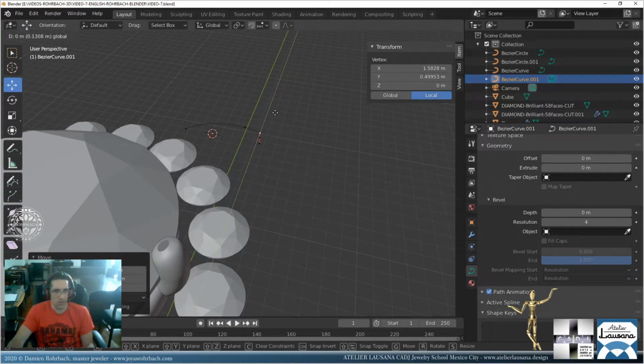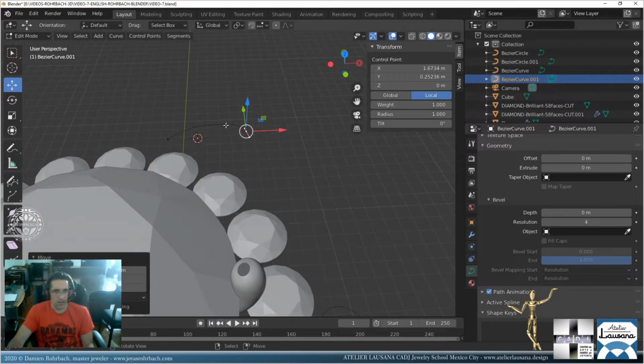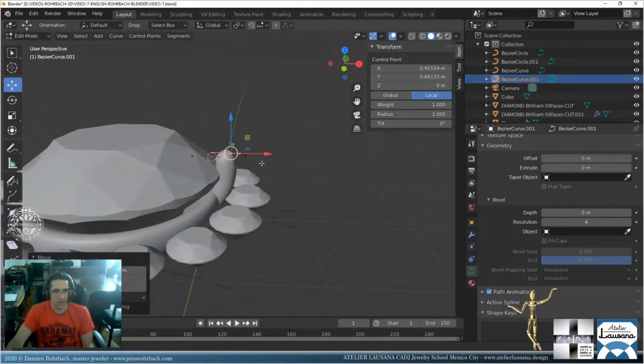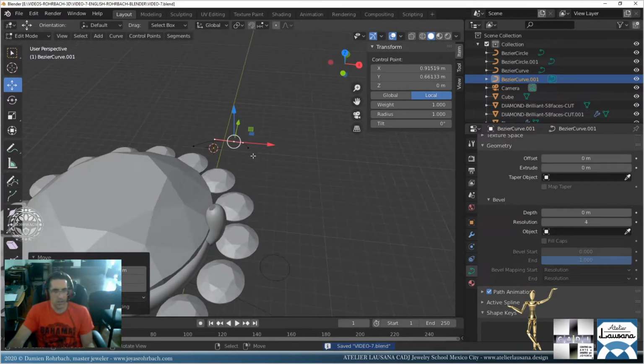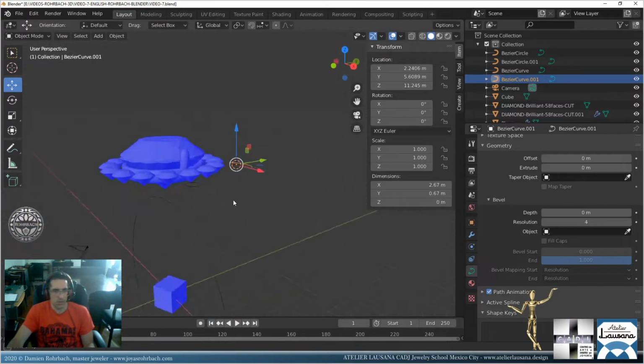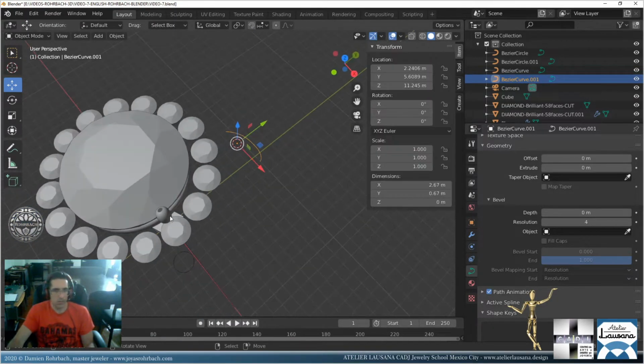I can just go here. Funny is that. Okay, let me check something. I'm going to check the face orientation. Okay, everything is blue. That's good. Okay, let's remove that.